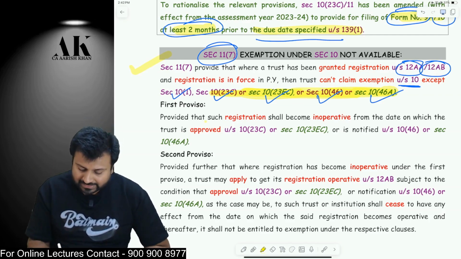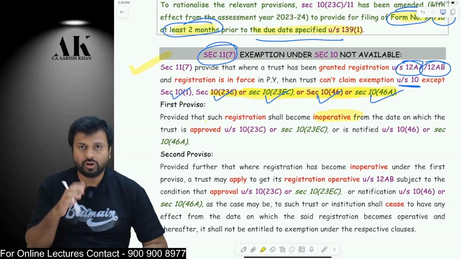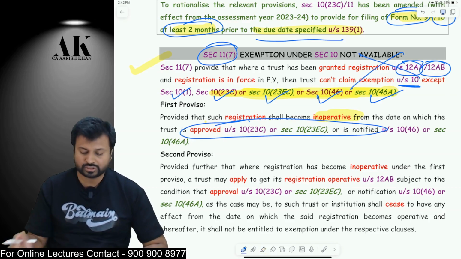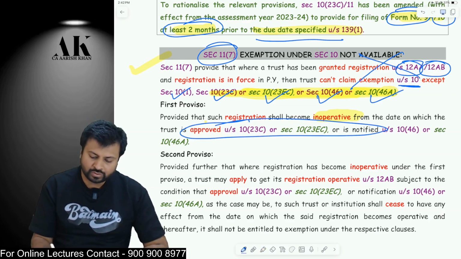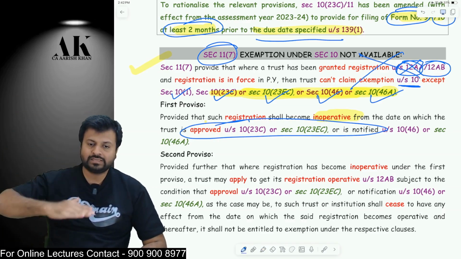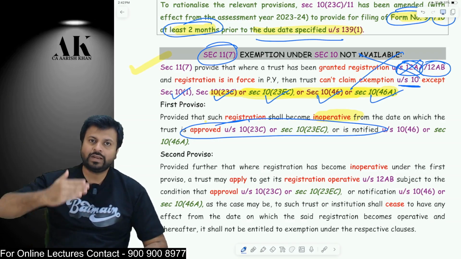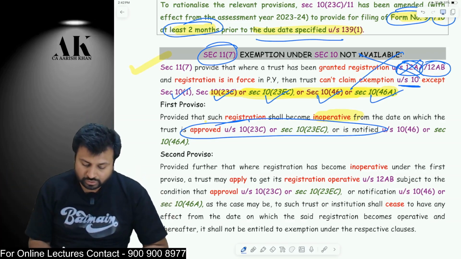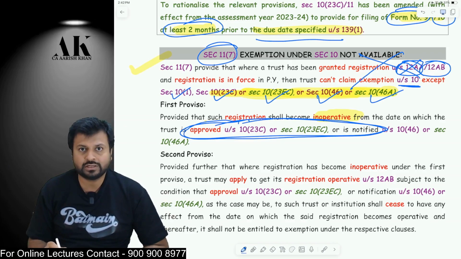The proviso says that such registration shall become inoperative. The law says that this registration will become inoperative the moment you are approved under these sections. If you are approved under these sections, then you cannot claim this. Moral of the story, you cannot claim both 12AB as well as the exemptions under Section 10. Either you claim exemption under Section 10 or you claim exemption under 12AB or 12AA. You cannot claim both of them. So once you are approved under these Section 10 provisions, then you will be deregistered from 12A, 12AB.